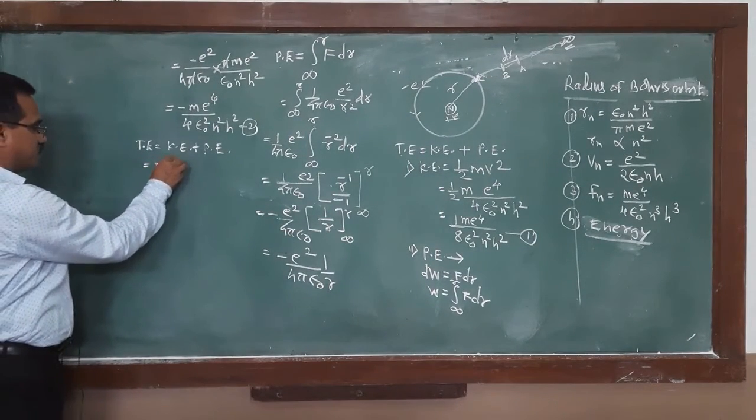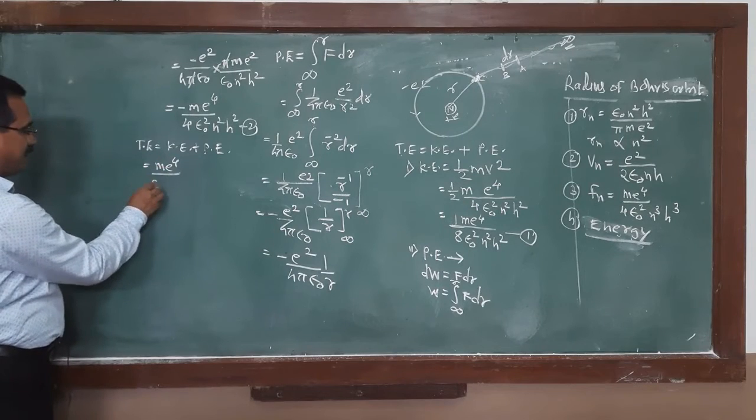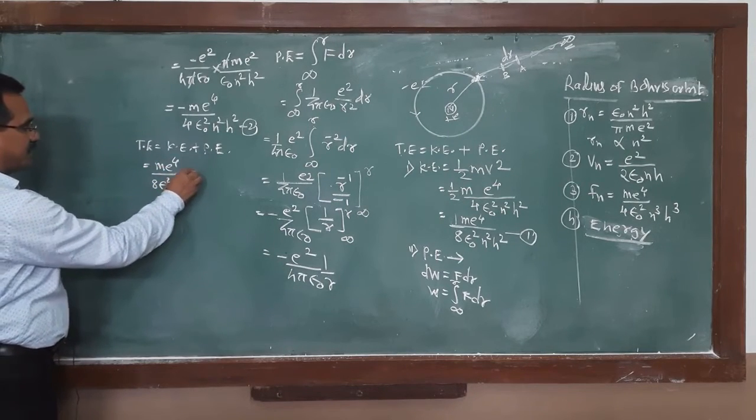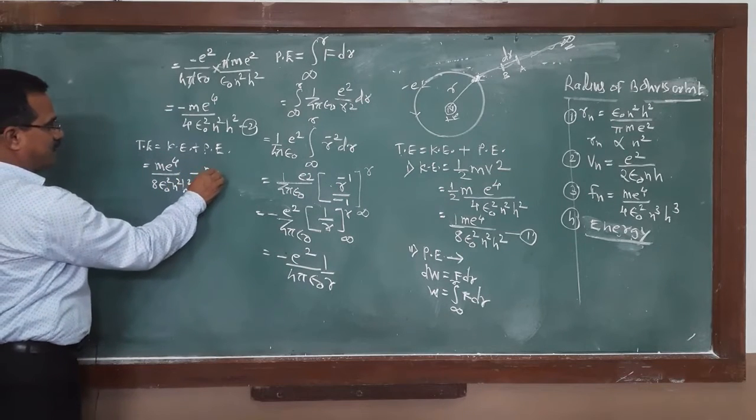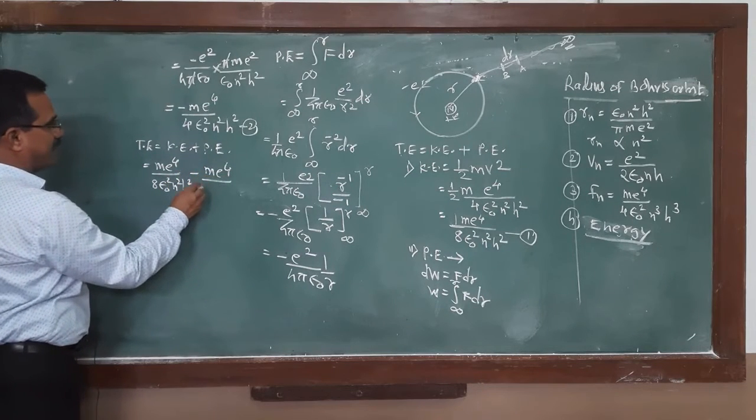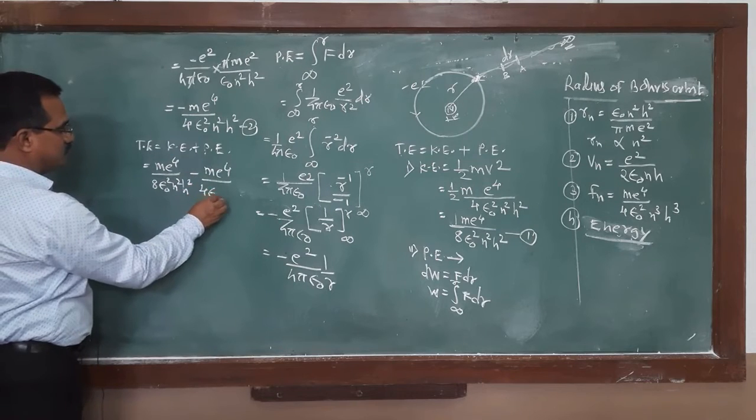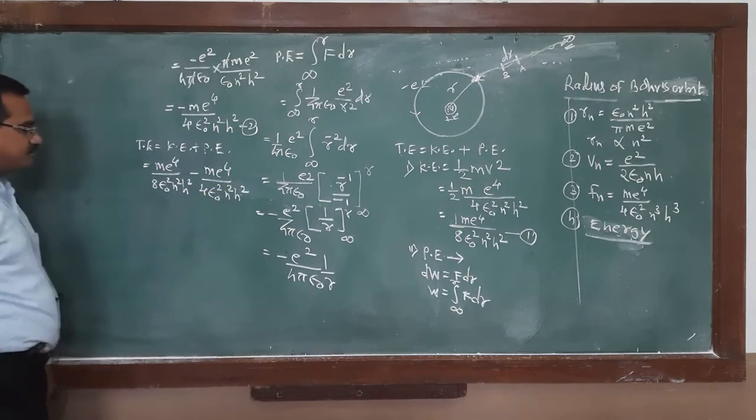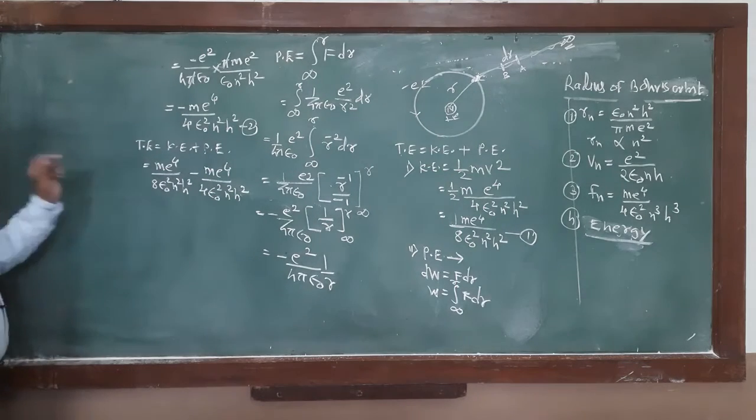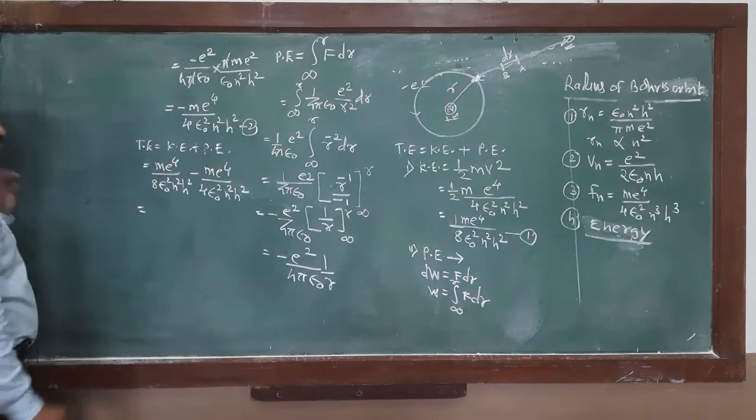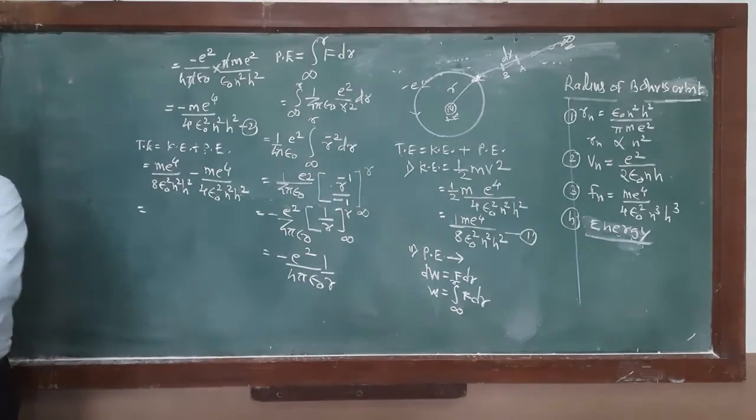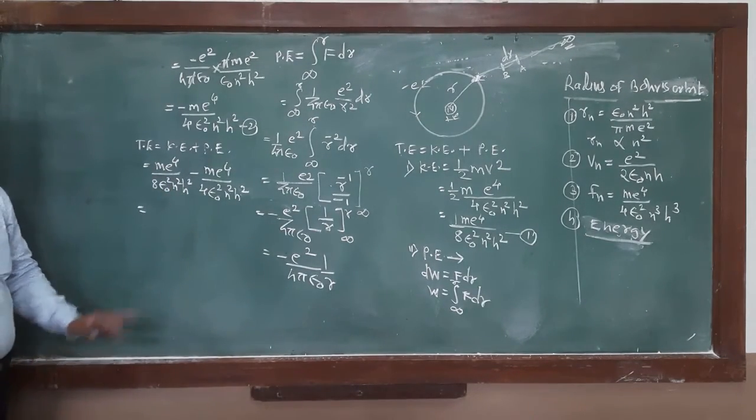m e raised to 4 divided by 8 epsilon 0 square n square h square, minus m e raised to 4 divided by 4 epsilon 0 square n square h square. In this equation, you remember that m e raised to 4, when we solve this equation, what about the total energy?